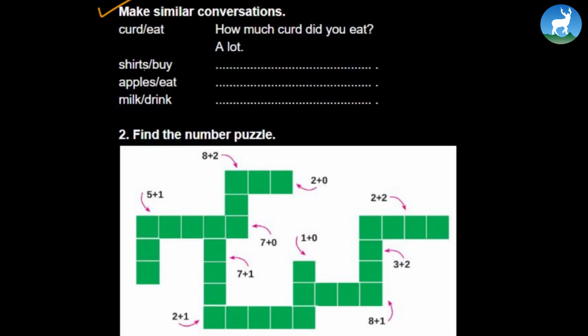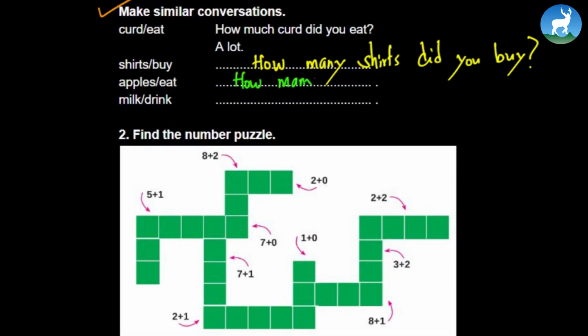Okay. Then let's make similar conversations. First one is curd, eat. How much curd did you eat? A lot. Shirts, buy. So you can ask a question. How many shirts did you buy? And the answer to that question is maybe 6 shirts or 5 shirts or 1 shirt. Another question. How many apples did you eat? And you can answer that question as maybe 2 apples, a dozen apples, half a dozen apples, a kilo of apples.